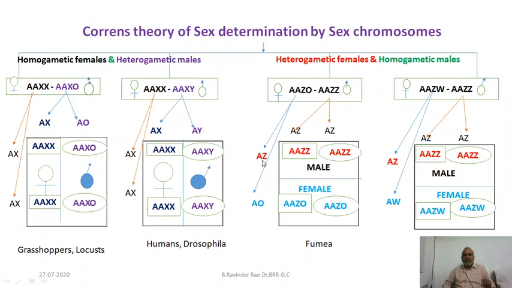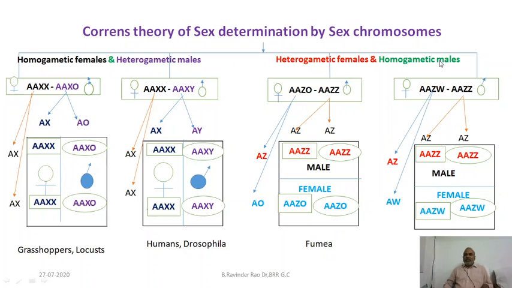If an egg with the X chromosome, that means Z, is fertilized, definitely the embryo becomes male. If the egg without the Z chromosome is fertilized, it will become female. So friends, the determination capacity is there with the heterogametic females. This is called ZO-ZZ. Example, Fumea.